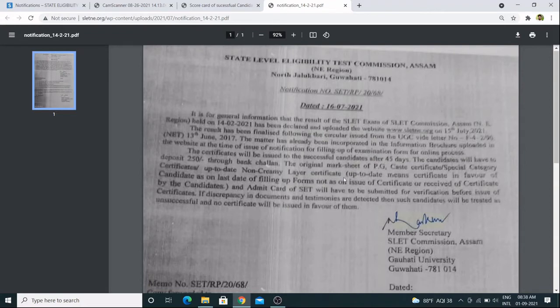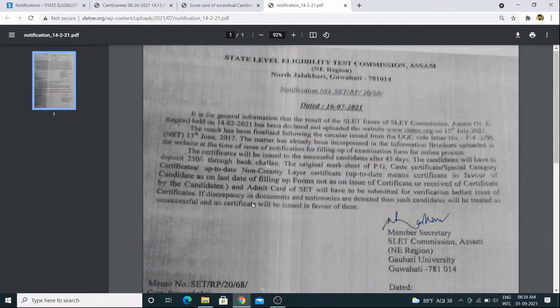It is written, candidate as on last date of filling up forms, not as on issue of certificate or receipt of certificate, and the admit card of SLAT will have to be submitted for verification before issue of the certificate. That means they will verify your documents. If everything is fine, then only they will issue your certificate.